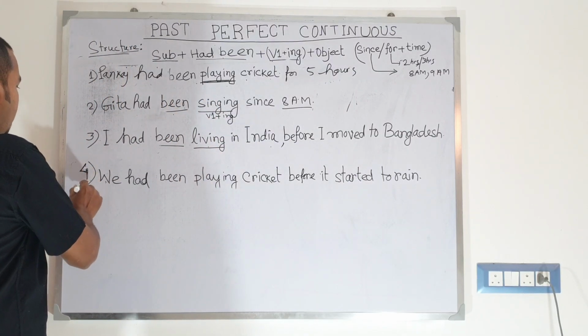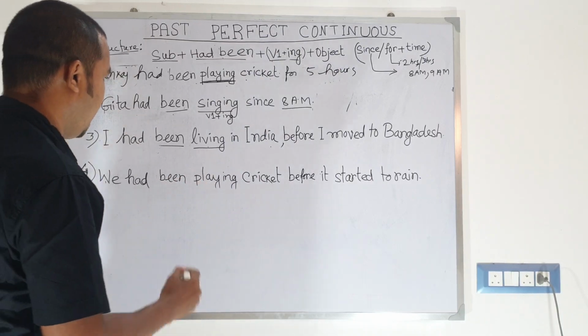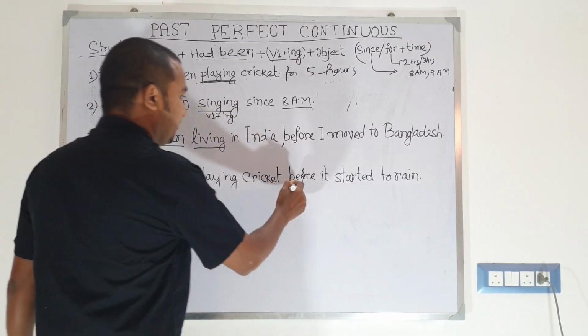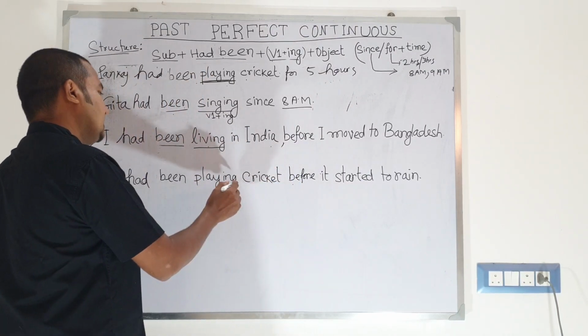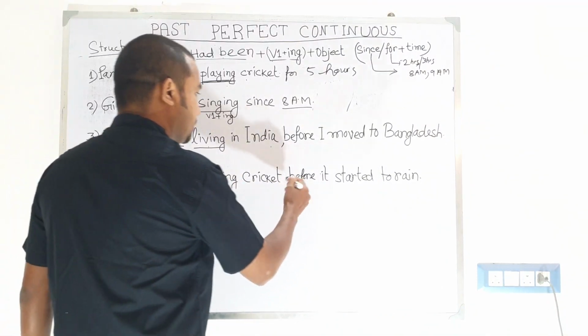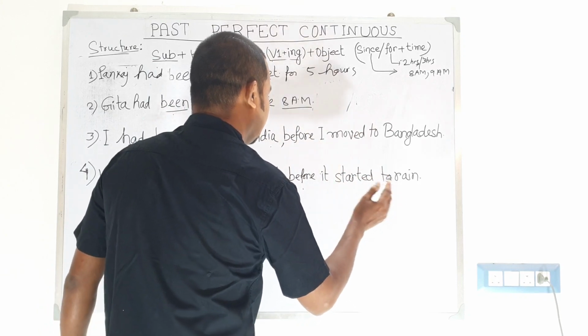Let's go to example number 4. We had been playing cricket. We were playing cricket in a past period, in a past time, and we stopped because rain had started.